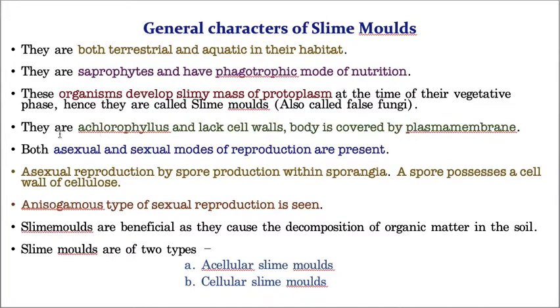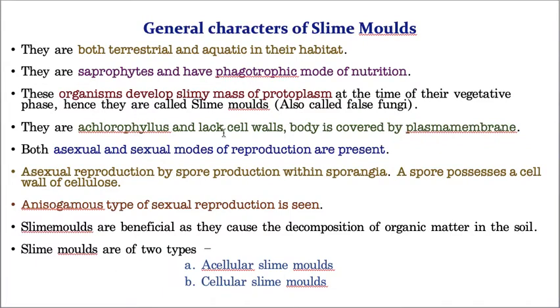Now they are achlorophyllous. What is the meaning of achlorophyllous? They don't have any chloroplast. That is the reason why they can't prepare their own food material. Then how do they get food material? I already gave you this answer. They depend upon dead and decaying organic matter. So they are achlorophyllous and can't prepare their own food.